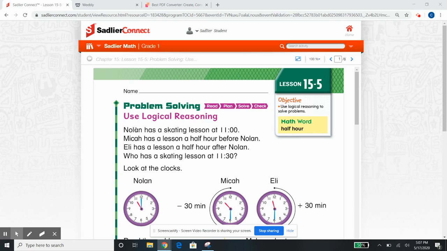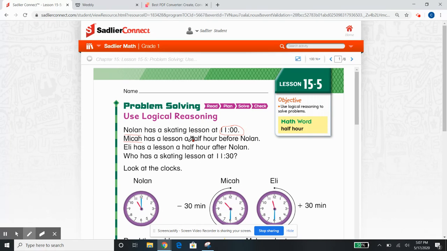So it says, Nolan has a skating lesson at 11 o'clock. Okay, so we have Nolan. Going to highlight that. Could underline it. Okay, Nolan is at 11. Micah has a lesson a half hour before Nolan. So now we have Micah. What is so important about this? It's giving us a hint almost, that Micah's lesson is a half hour before Nolan.